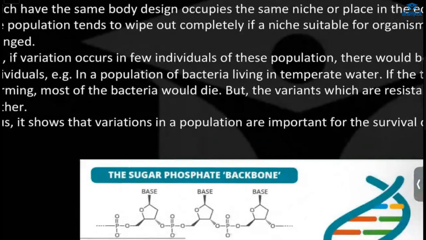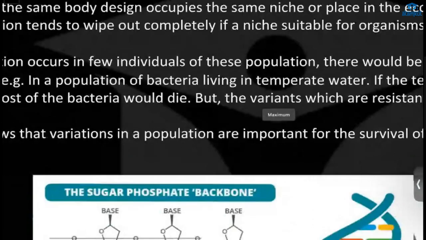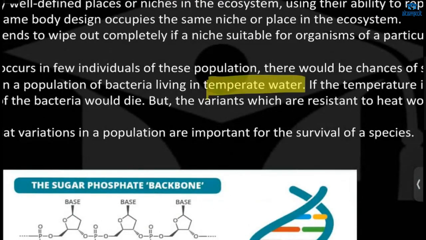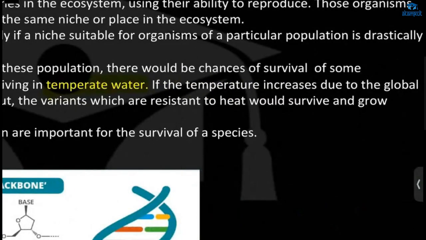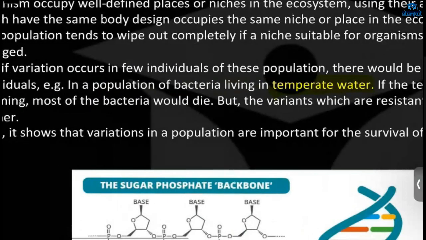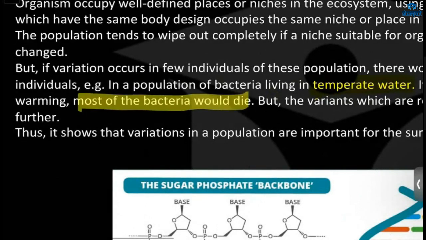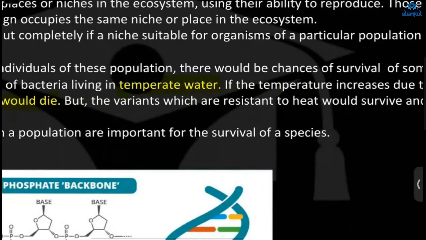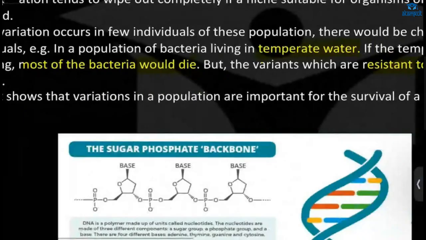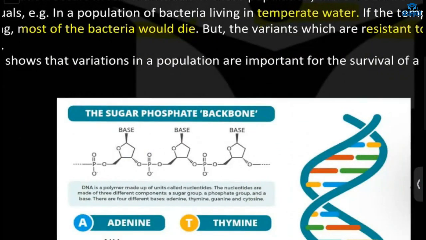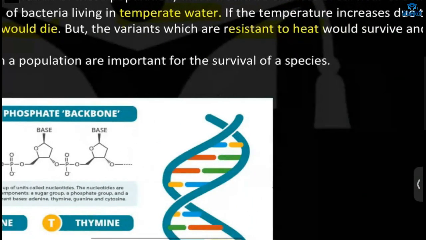For example, in a population of bacteria living in temperate water, the water is temperate, it is medium, moderate. So if the temperature increases because of global warming, most of the bacteria will die. But the variants which are resistant to heat will survive and grow. So variation is important for the survival of a species.